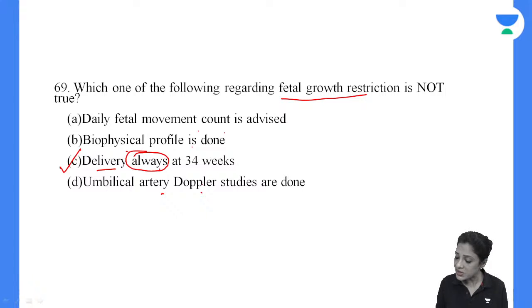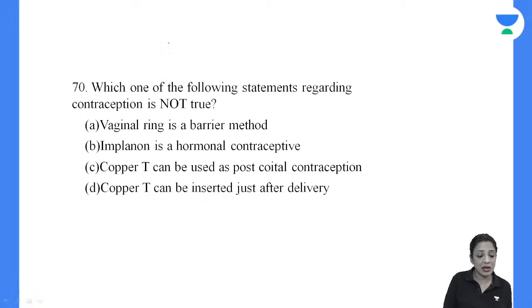Now, once a diagnosis is made in the antenatal period, serial assessment of fetal growth and well-being is to be done. The various parameters used for the assessment are clinically daily fetal movement count, radiologically you do biophysical profile, ultrasound for the measurements of the biometry, and umbilical artery Dopplers. Timing of delivery, optimum timing of a growth restricted baby will be 34 to 37 weeks, depending upon the presence of any other additional risk factor. Delivery is planned early at 34 weeks for babies with oligohydramnios, maternal eclampsia, pre-eclampsia, absent or reversal Doppler, and diastolic flow. So any other abnormality.